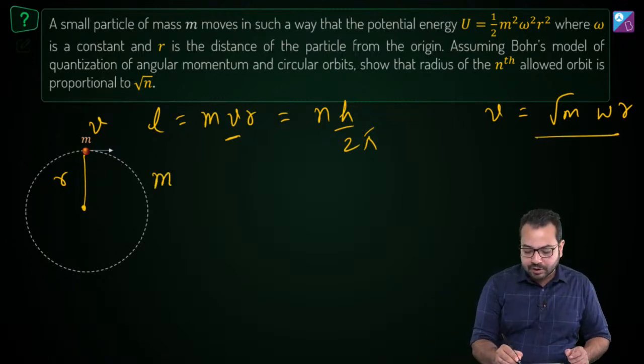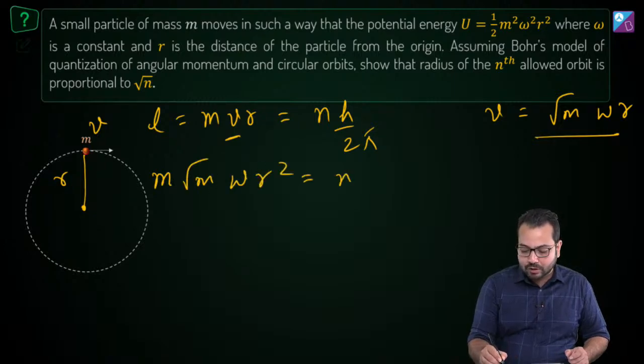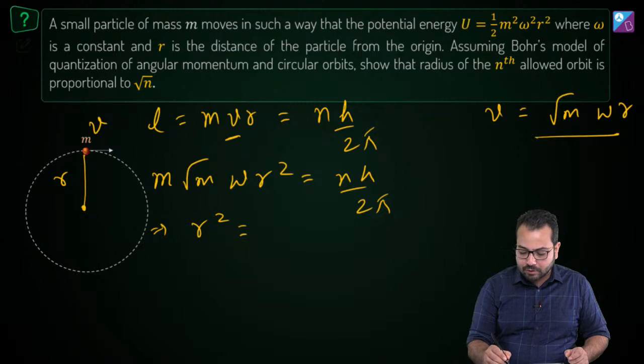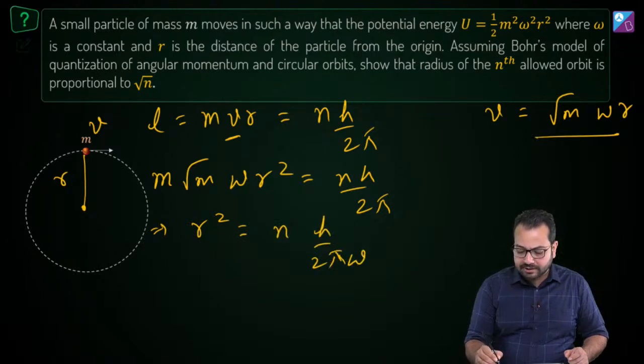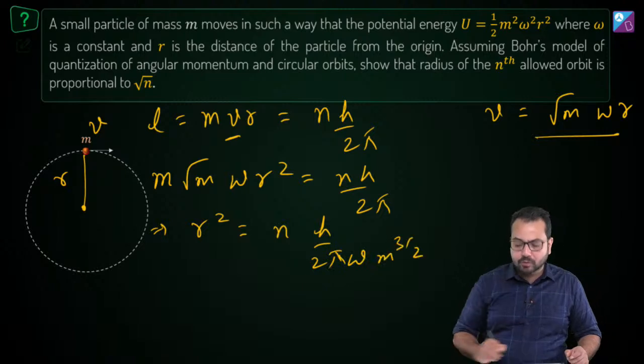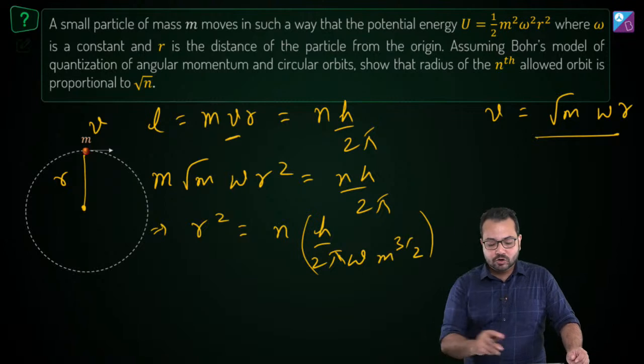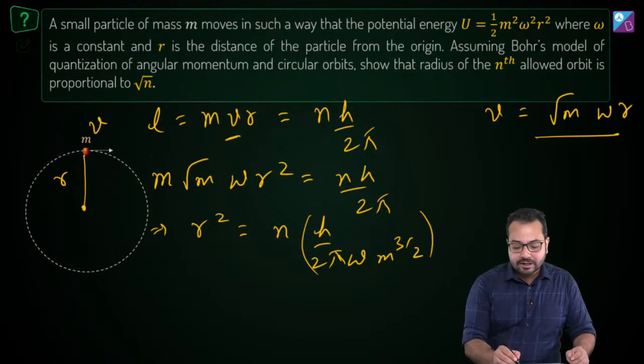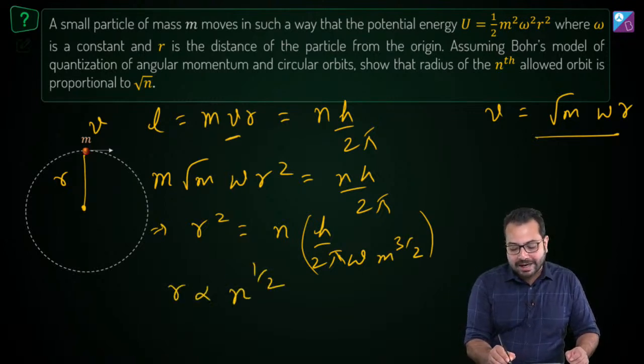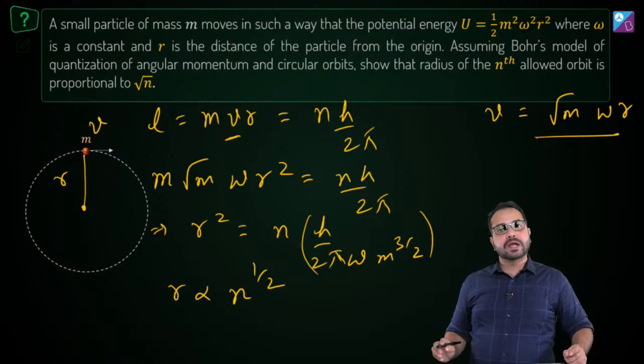This becomes m times root m omega r square equal to nh upon 2 pi, and then r square is equal to nh upon 2 pi omega m to the power 3 by 2. All of these things are constants. So r square is proportional to n, so r is proportional to n to the power half, and that is going to be our answer.